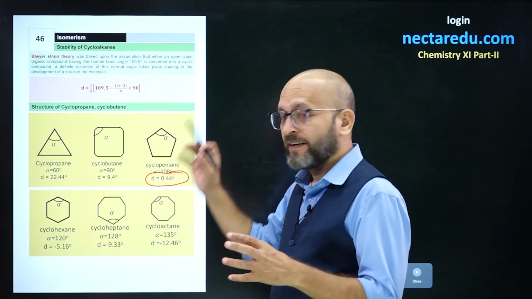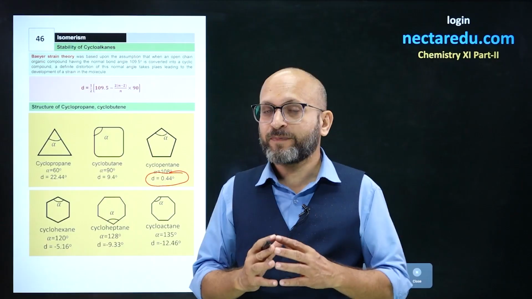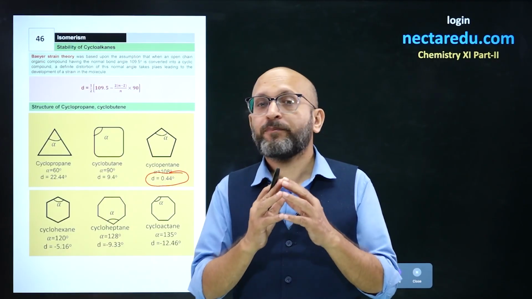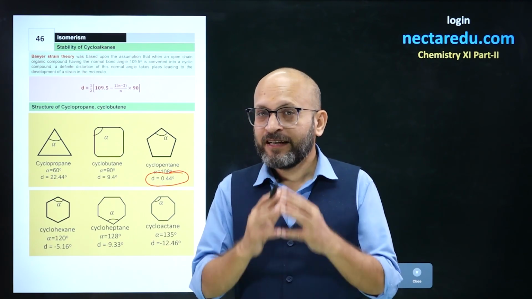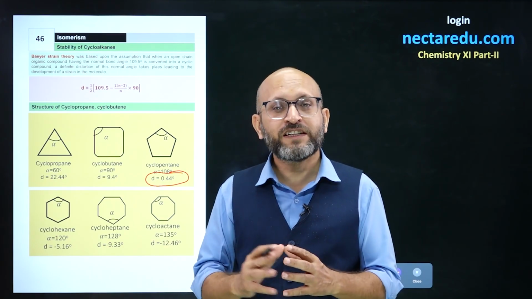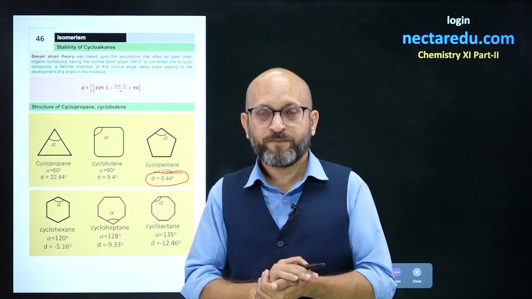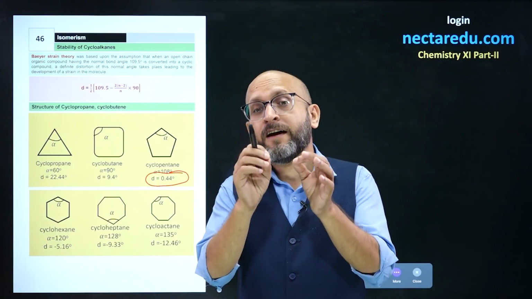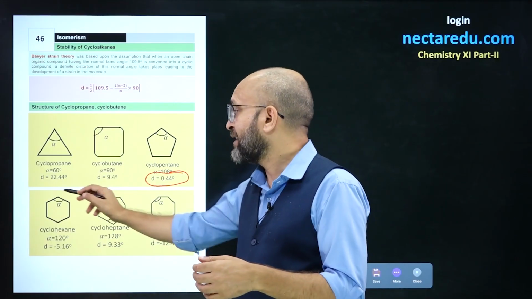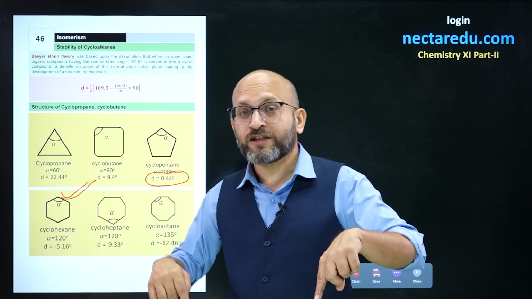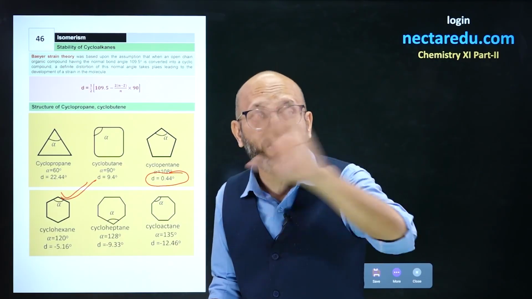We took these molecules to the lab, performed experiments and calculated the enthalpy of combustion. That means the heat released per mole on combustion of these molecules, and we came to a conclusion that per CH2, or I should say per mole of CH2, the energy released was found to be minimum in the case of cyclohexane. So, from combustion theory we came to a conclusion that the most stable cycloalkane is cyclohexane, not cyclopentane.